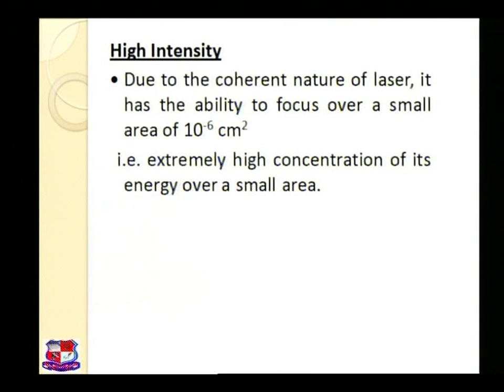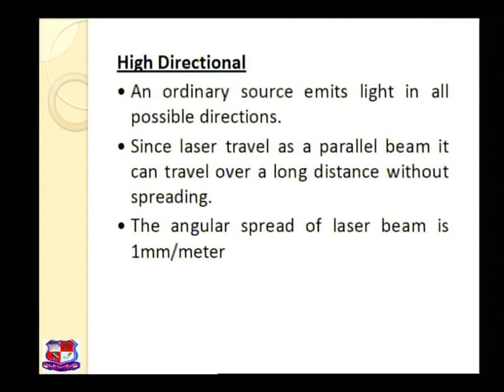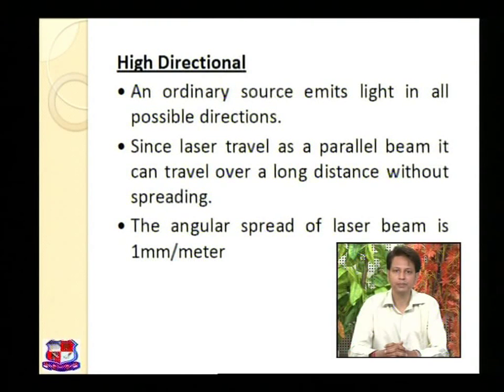Let us move towards the third property. An ordinary source emits light in all possible directions, whereas laser is highly directional. If I compare the laser with normal light, or sunlight, then ordinary light or sunlight scatters in all possible directions. But laser propagates in a particular direction. That means laser is directional.